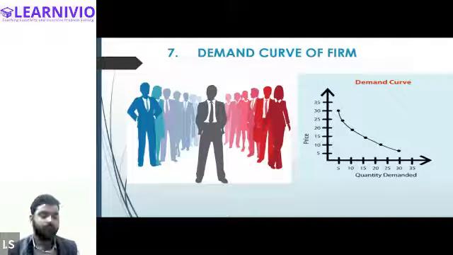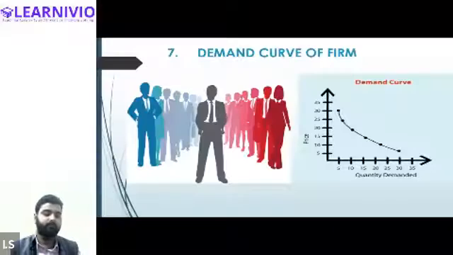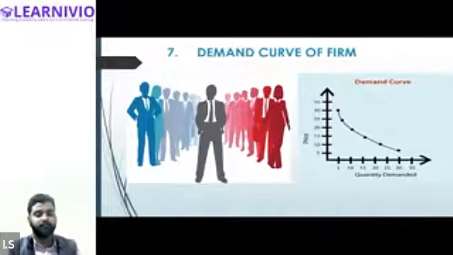There are several buyers and sellers. What about the product? Products are differentiated. And product can be differentiated on the basis of? Shape, color, and sizes.